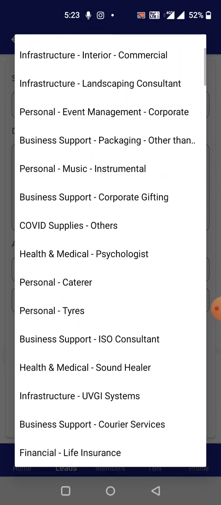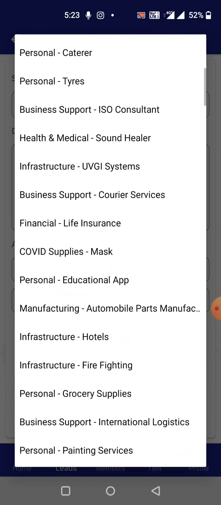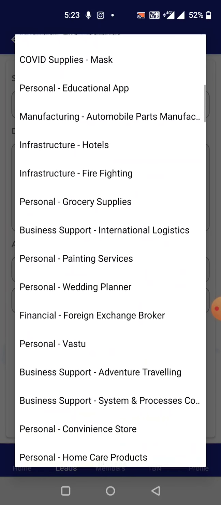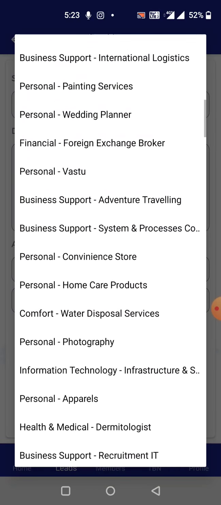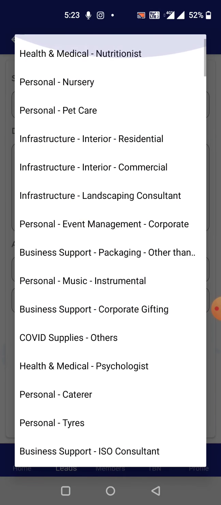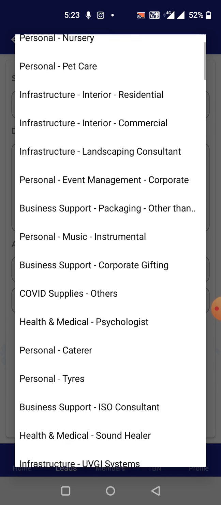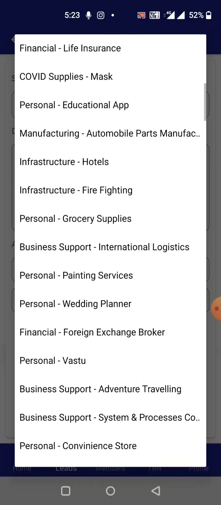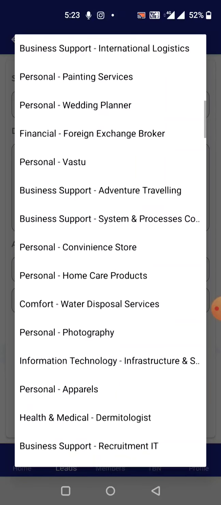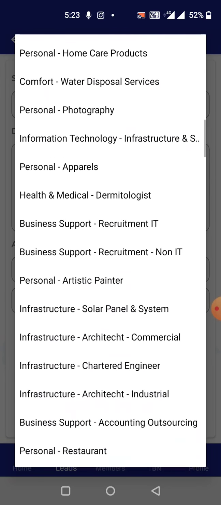Now in category, curtains would fall under home decor. There are n number of categories that you can choose from.